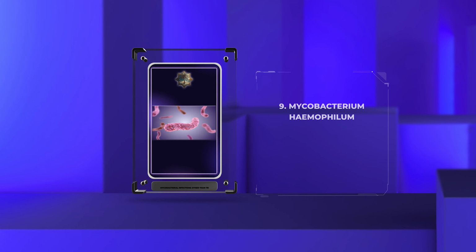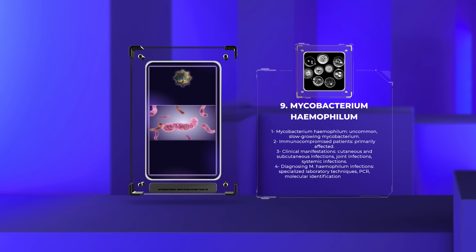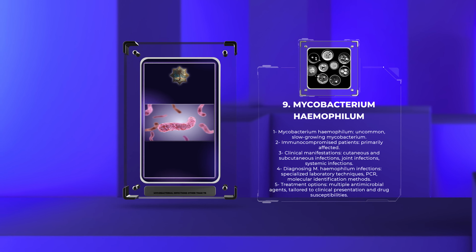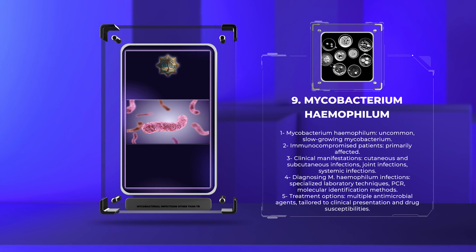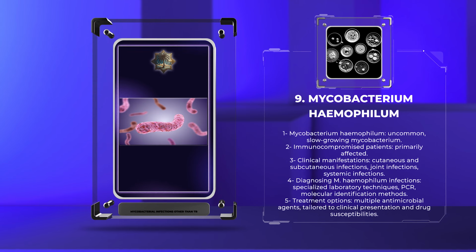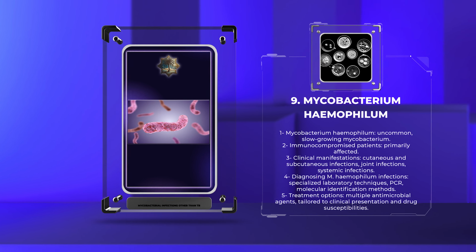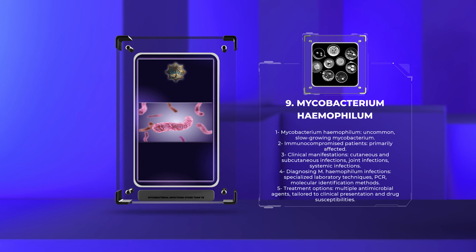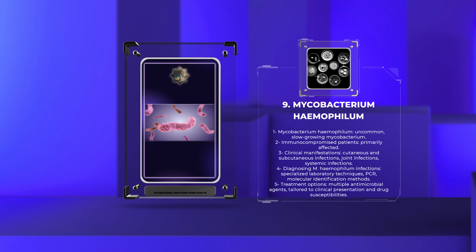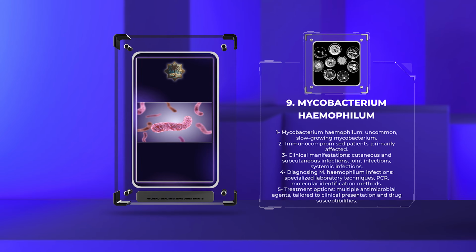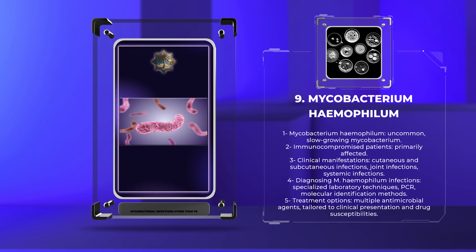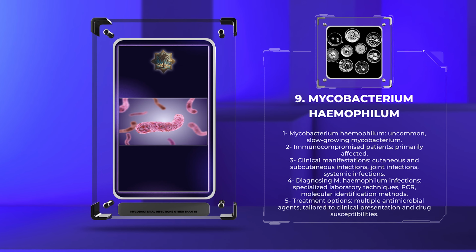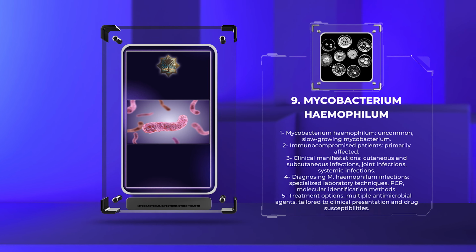Mycobacterium haemophilum is an uncommon, slow-growing mycobacterium that primarily affects immunocompromised patients. It can cause a range of clinical manifestations, including cutaneous and subcutaneous infections, joint infections, and systemic infections. Diagnosing M. haemophilum infections often requires specialized laboratory techniques, such as PCR and molecular identification methods. Treatment options may involve a combination of multiple antimicrobial agents tailored to the specific clinical presentation and drug susceptibilities.